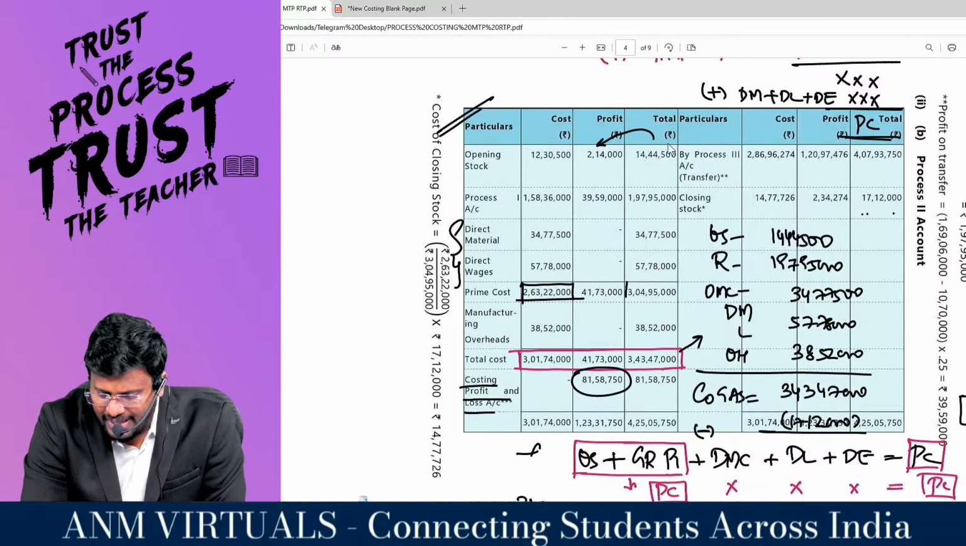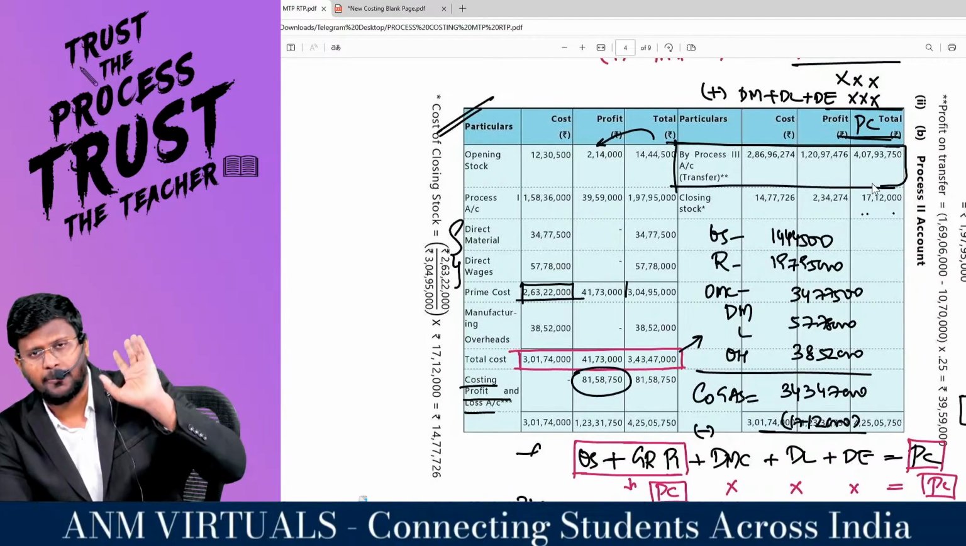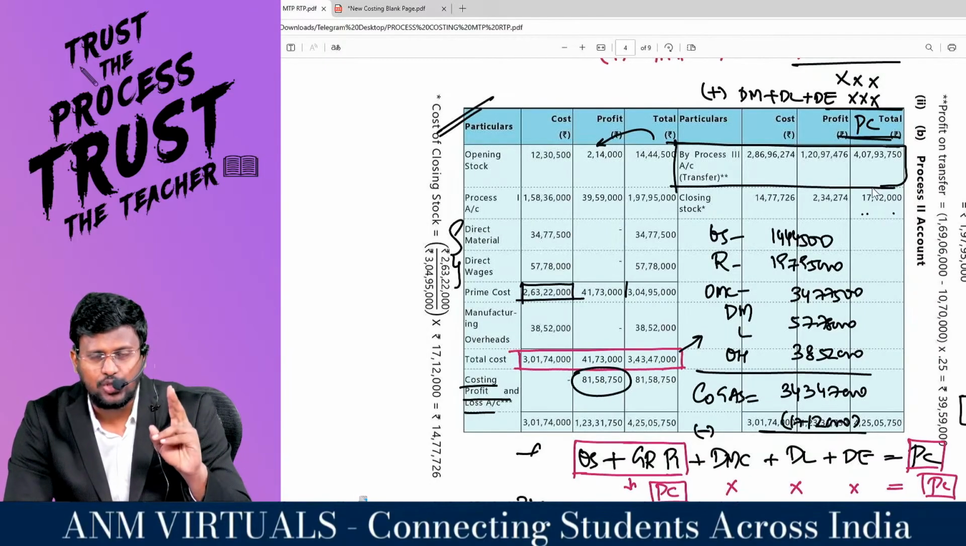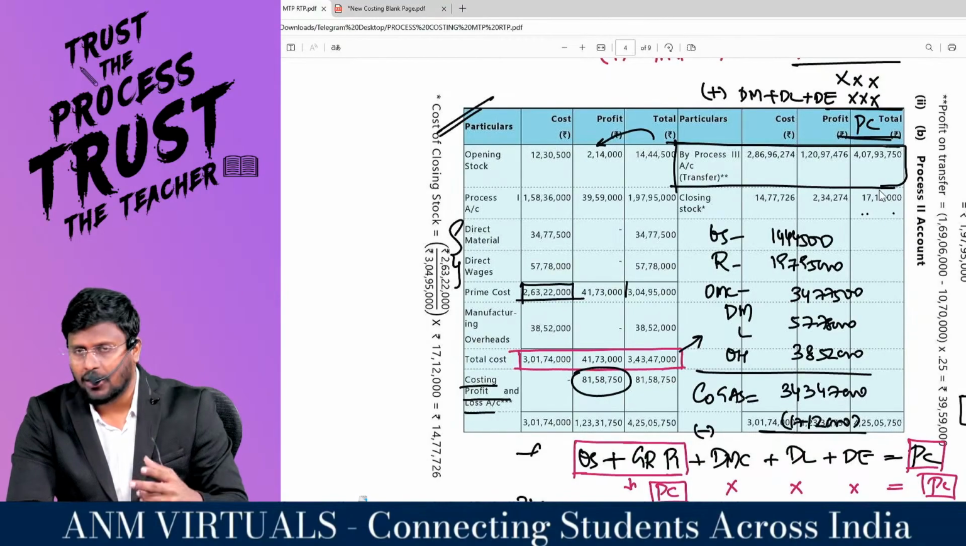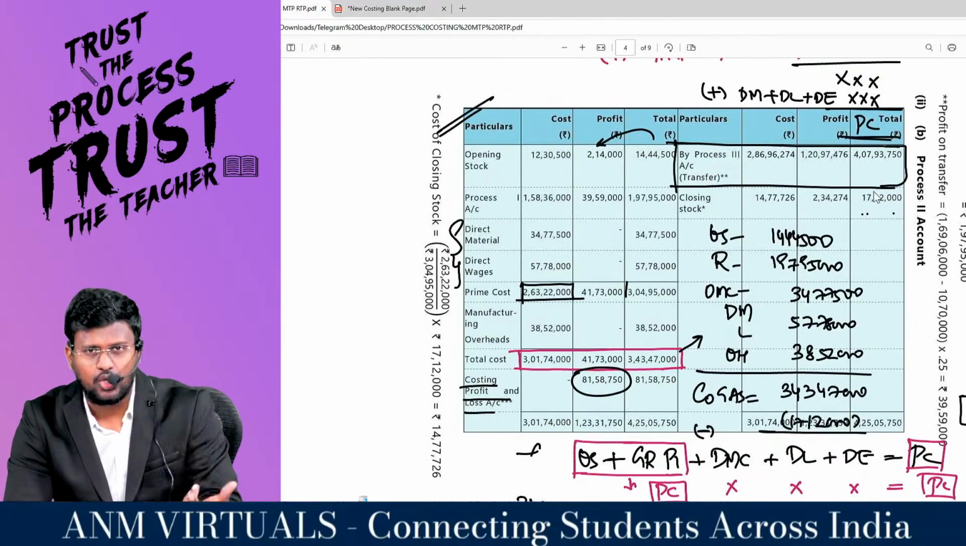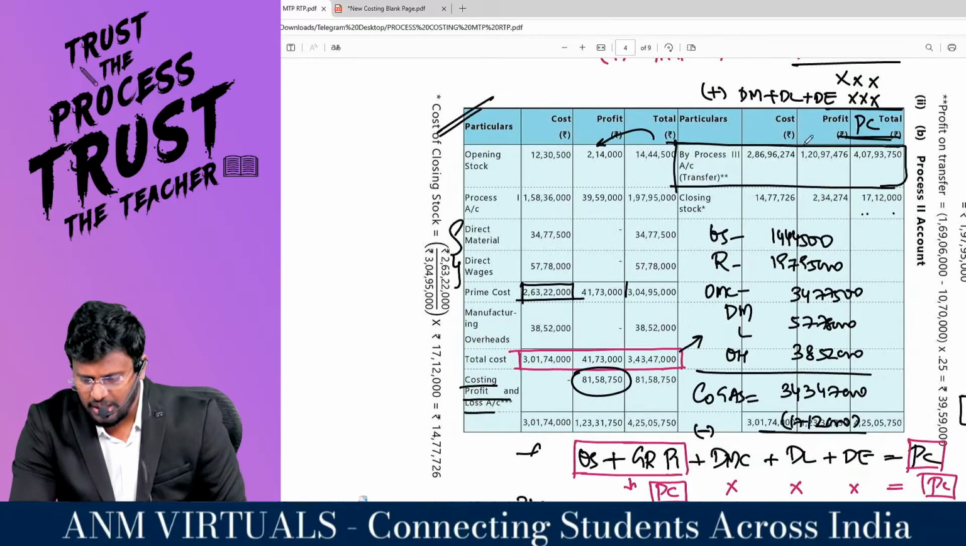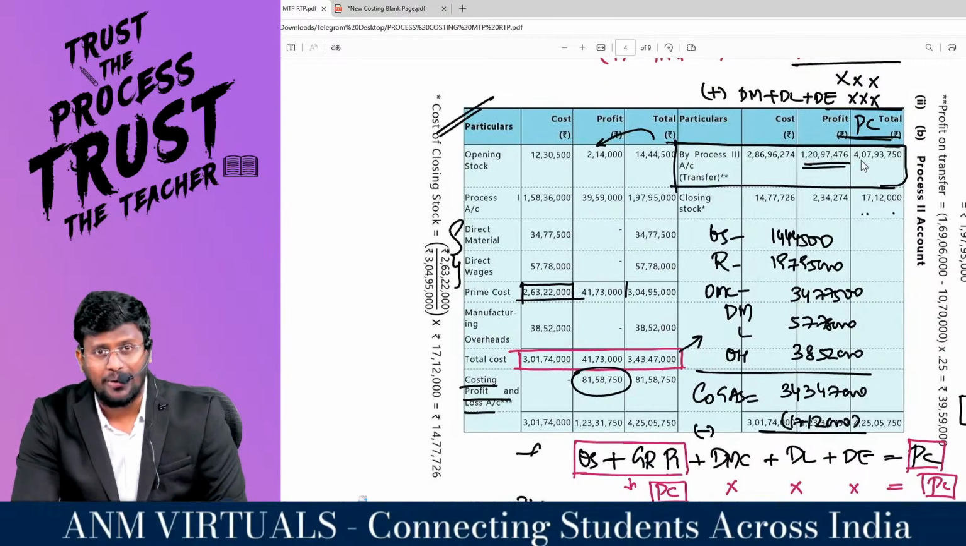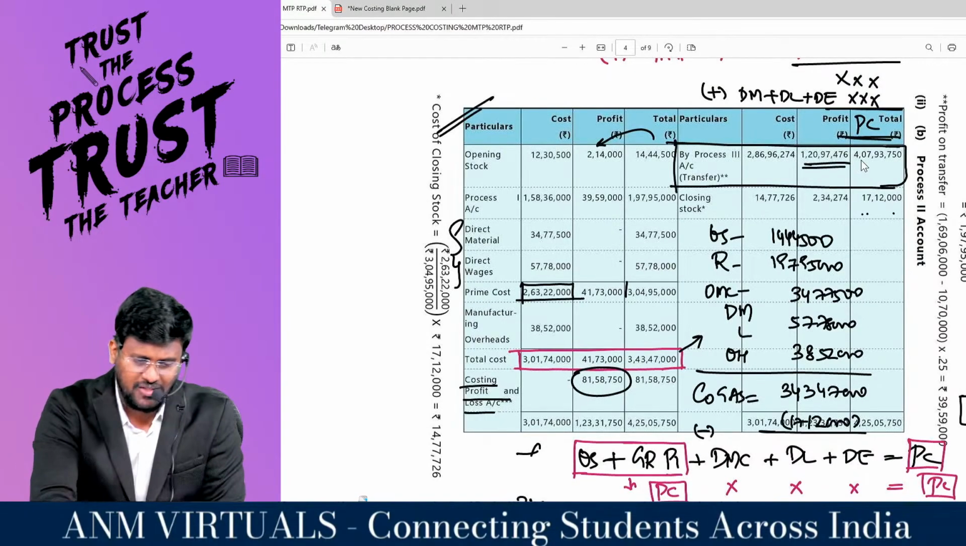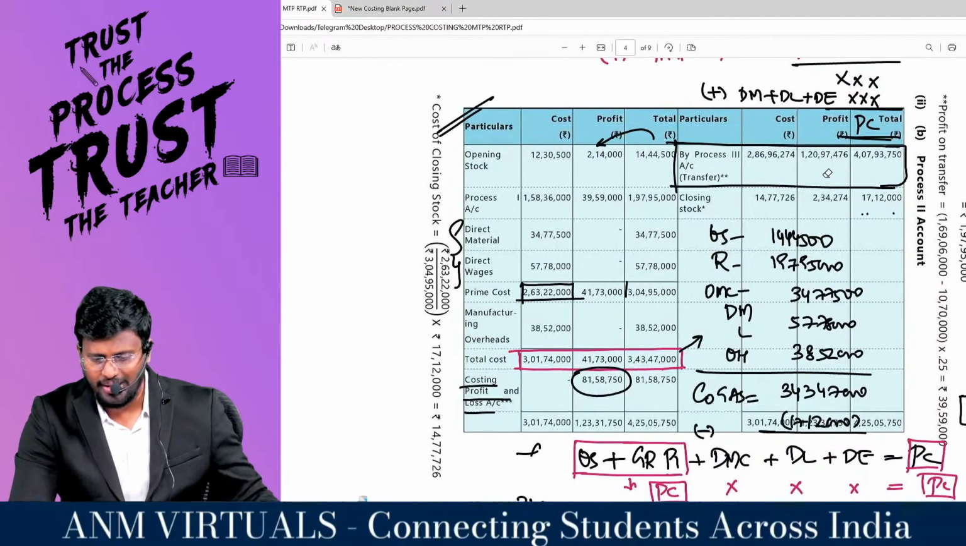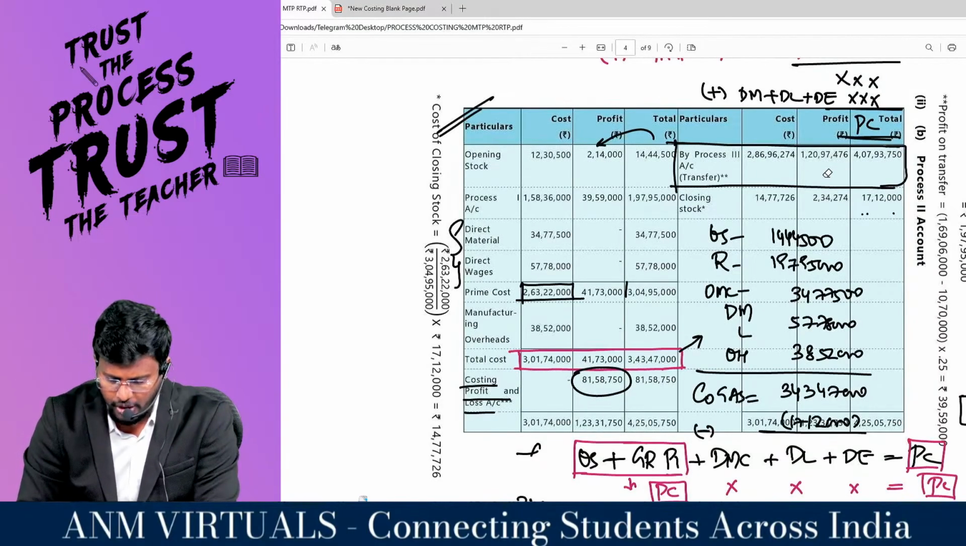This value comprises of opening stock, this value comprises of receipt from process number 1, and this value comprises of own production. So this is the total profit accumulated to the company till process number 2. If you want, I can prove it like this. What is the profit accumulated on opening stock?